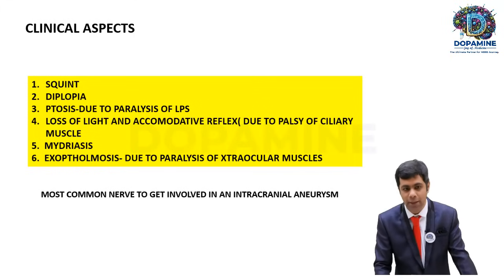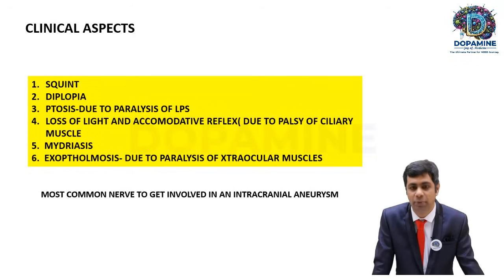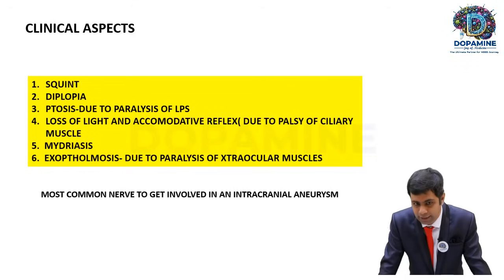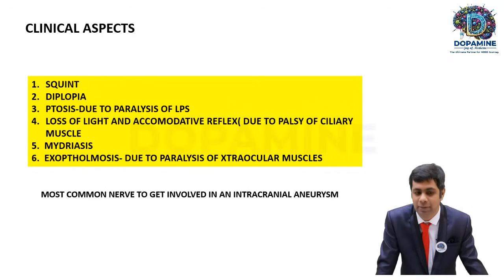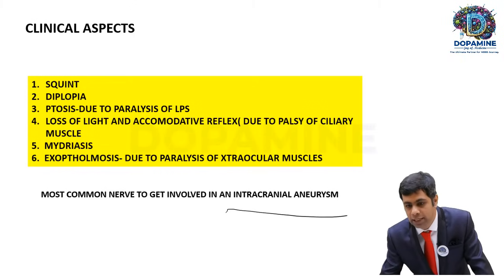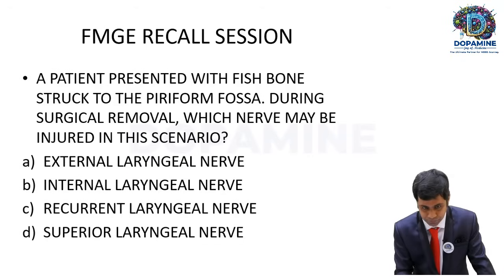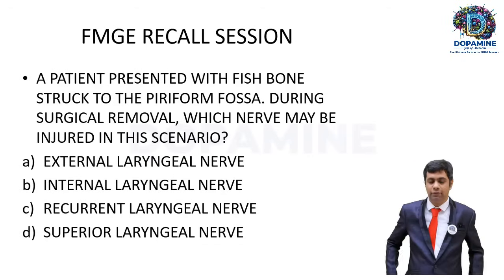And these are the scenarios which will happen in case of oculomotor nerve injury: squint, diplopia, double vision, ptosis because of paralysis of LPS, loss of light and accommodative reflex because of ciliary muscle paralysis, mydriasis and exophthalmos. Okay, and a very important thing, the most common nerve to get involved in an intracranial aneurysm is the third nerve. Okay, third nerve.